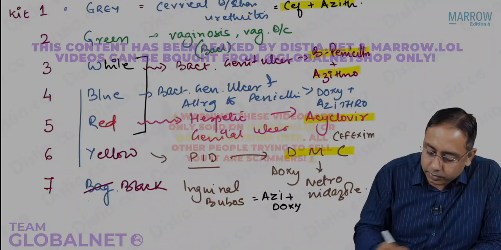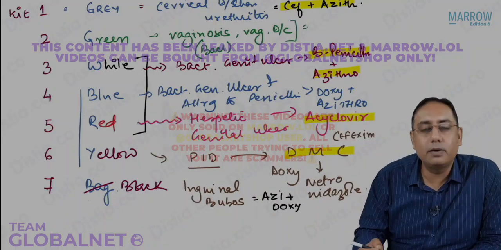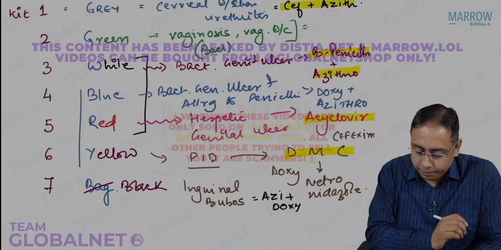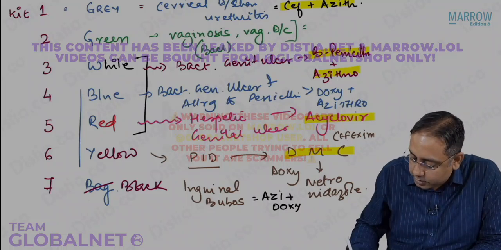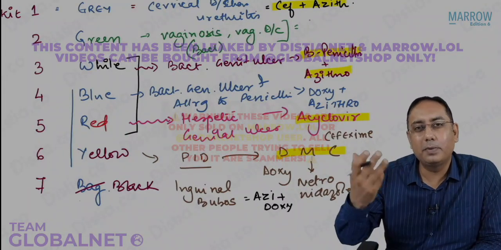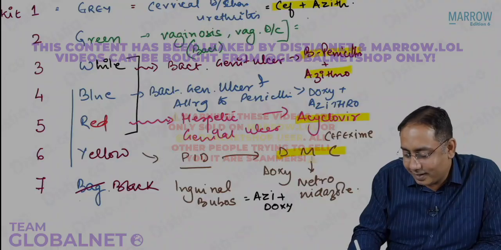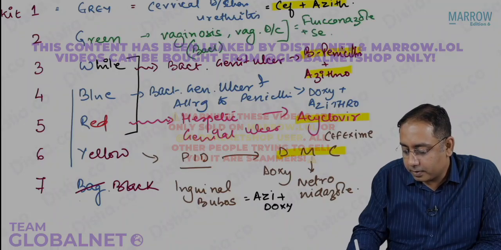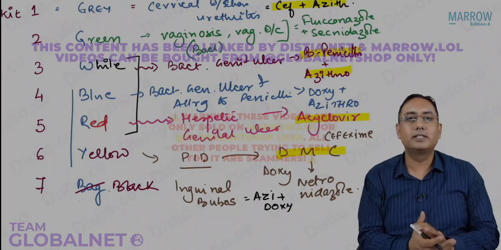Kit number 2 that we give, if you want, you can remember, is a single tablet of fluconazole and secnidazole in cases of bacterial vaginosis, that is the green color kit. So I have remembered it as Flora, and that is green color. Fluconazole plus secnidazole in the second category, in the second kit.